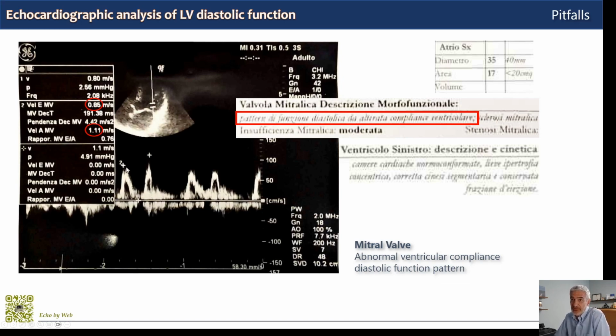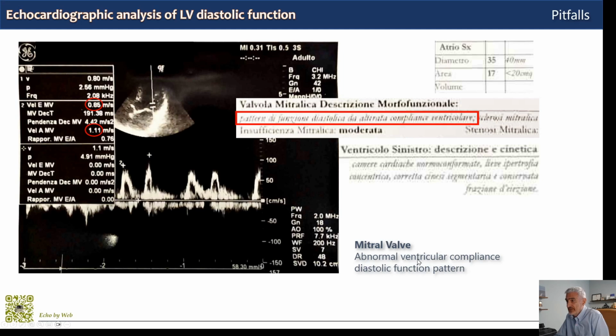But the placement of the crosshairs is not correct, as you can see. The values are much lower, and in fact the E and A waves are basically equivalent, and deceleration time is 190. So this E/A transmitral flow pattern is basically normal, even for the age of the patient. But look at the diagnosis of the cardiologist here.